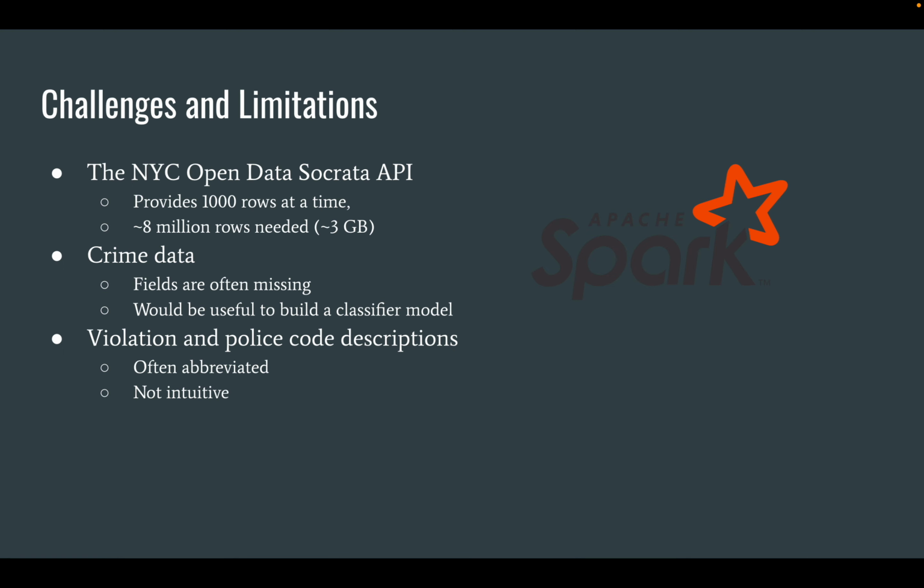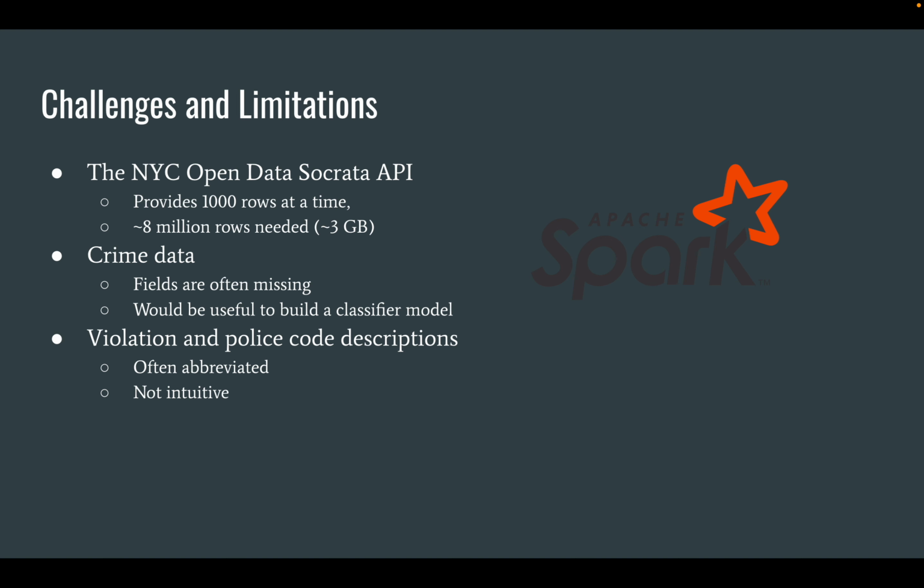So some of the challenges I had during the project was getting the data. At first, I wanted to get the data through an API, but it only provided 1,000 rows per API call, and the data set had 8 million rows, so that's around 3 gigabytes of data. So I had to download the entire data set, which took minutes to download and even longer to load into Jupyter Notebook. So I had to convert it into a Parquet file and use PySpark to do data manipulation.